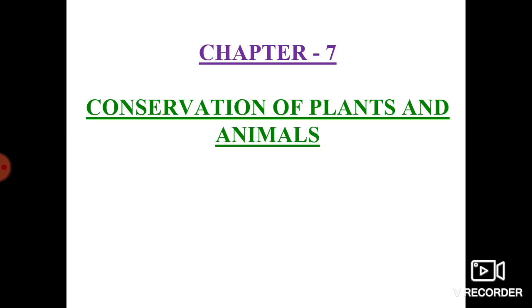Animals, plants and other non-biotic components depend on each other, which is very essential to maintain the ecological balance. Each and every living organism depends on each other.